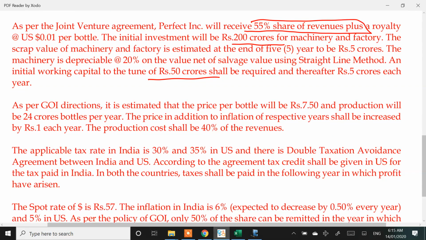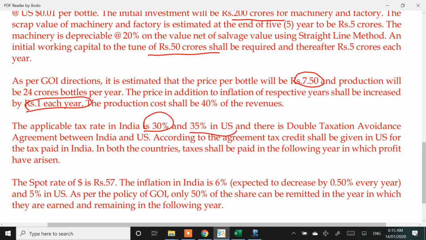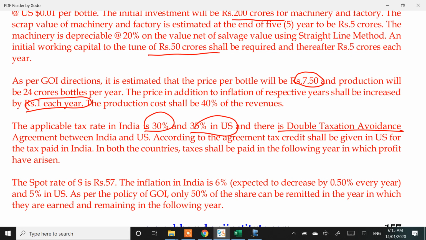As per GOI direction, the price will be 7.5, and the price, in addition to inflation, shall be increased by 1 each year. The price will go up by 1 rupee each year, and on top of that some inflation adjustment can also be there. Production cost shall be 40%. Applicable tax rate in India is 30%, 35% in USA, and there is a DTAA. So somewhere some part of your normal taxation understanding will come into picture.